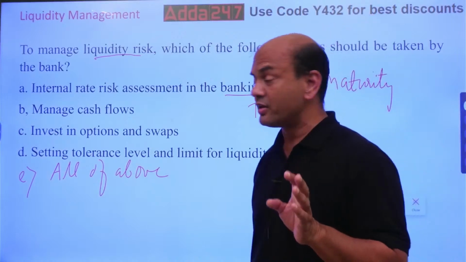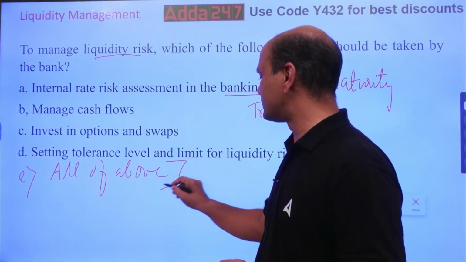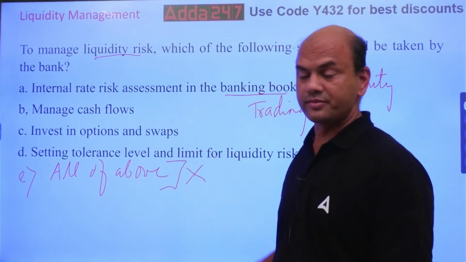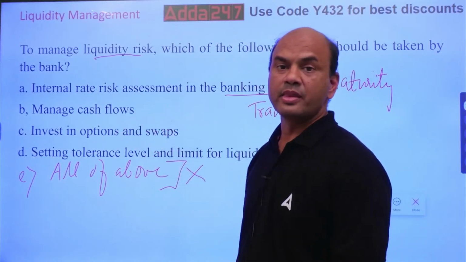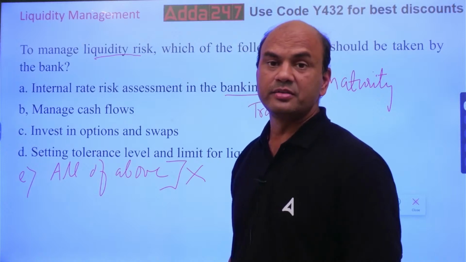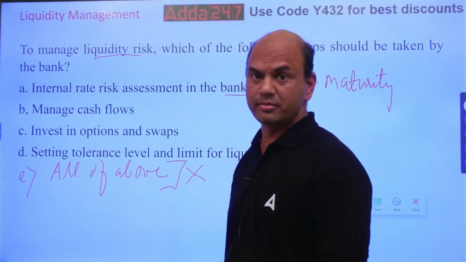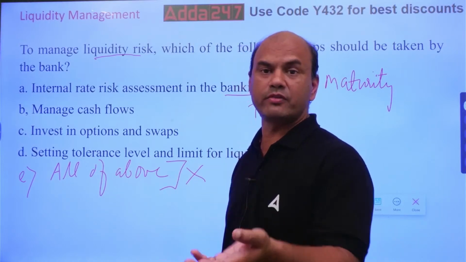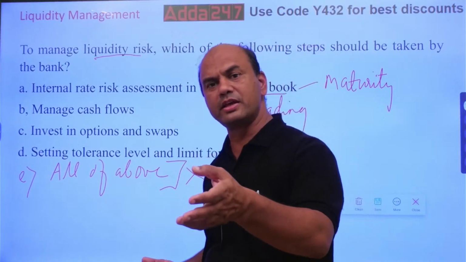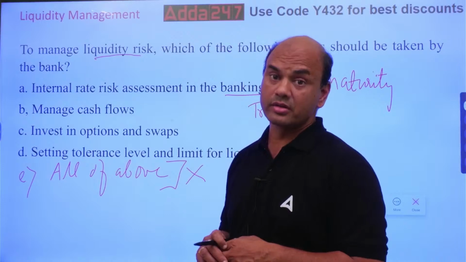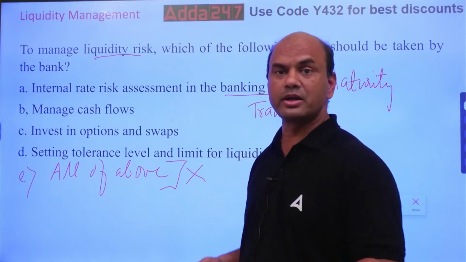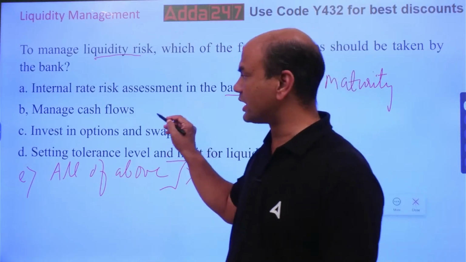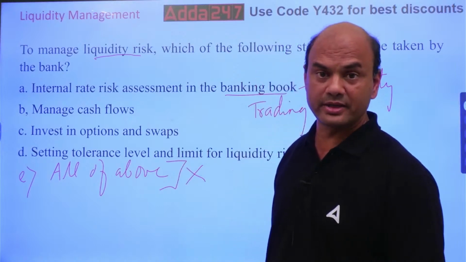Here, what am I saying? When E option is not there, let's say this option is not there. Now we'll have to check. As per the original question, manage the cash flows. So how can I manage the cash flows? Cash flows can be managed means I can do it, but it's not in my hands always. Cash flow means what? My buyer will pay me. If tomorrow that buyer faces a problem, then what? How can I manage? Can I give that money to that person? No. If a buyer becomes default, then there's a problem for me. So this also can't be done by me. It's not in my hands.